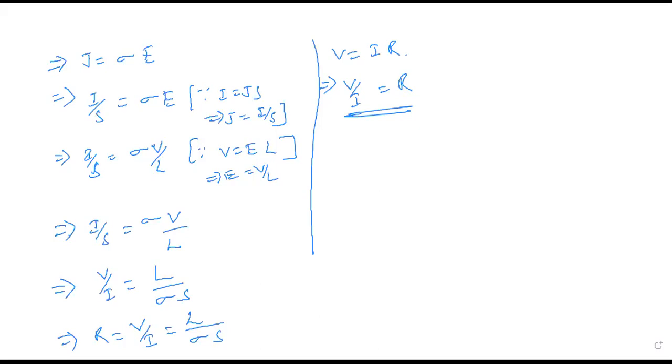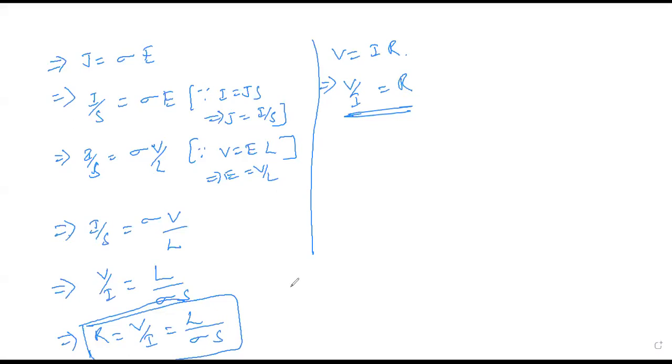Correct or not? Everyone agrees with my words or not? Correct. Then R is equal to V by I is equal to L by sigma S. So this is called Ohm's law, which we have derived from the basic definitions of potential difference and electric field, or current density. This part we are doing.